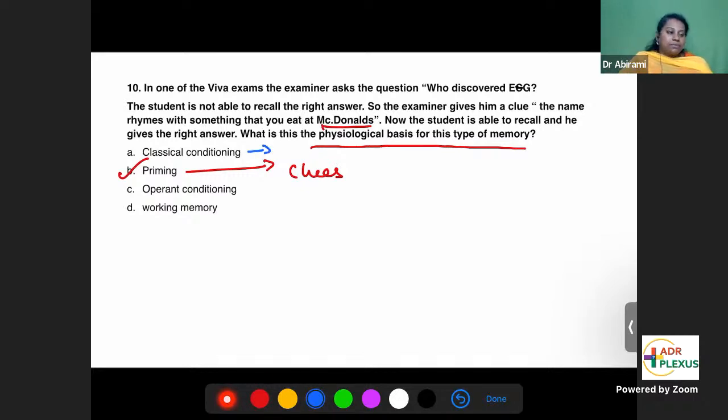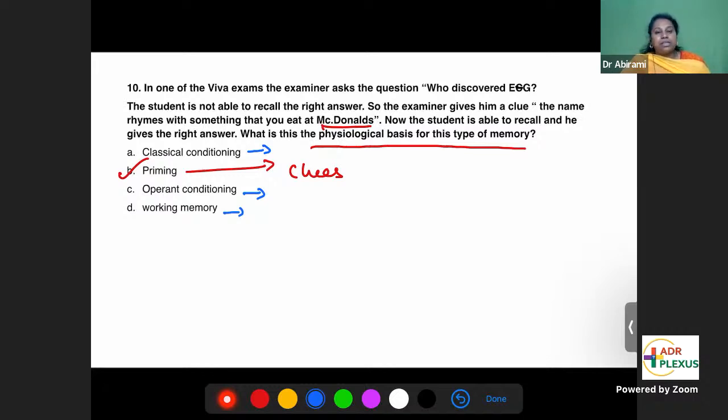Classical conditioning means Pavlov's experiment, the dog and the bell experiment, where you ring the bell and you give food to the dog. The dog is learning that when you ring the bell, you will give him food. That's called classical conditioning. Operant conditioning is by activating reward centers and punishment centers in the brain. Working memory is a very temporary form of memory by which you remember some things for a very short period.